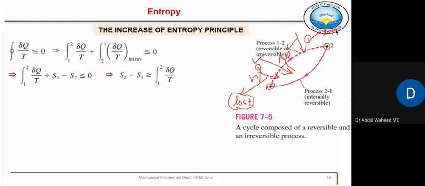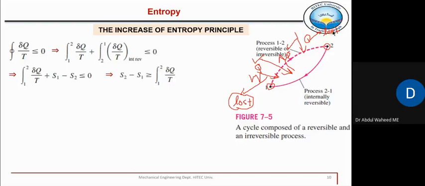So the actual energy which was used here was more than this Q, because this Q brought this change from 1 to 2. But there is some energy which was not used here, that was lost. That's why entropy change during an irreversible process is greater than this term, because this term has actually made this change possible from 1 to 2. But all of it was not used, some of it was lost.